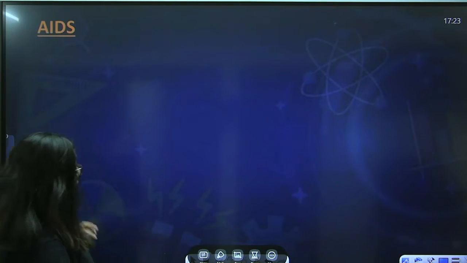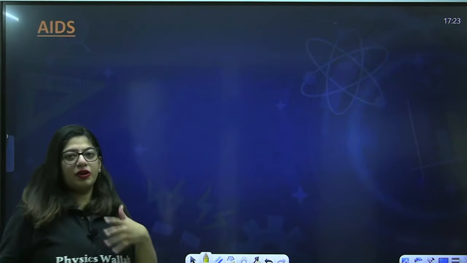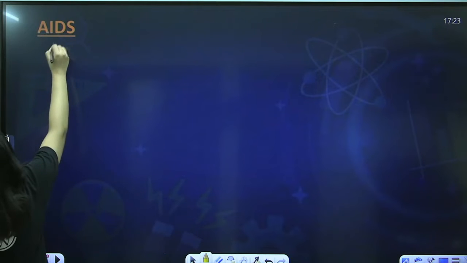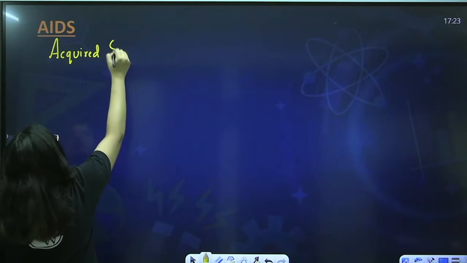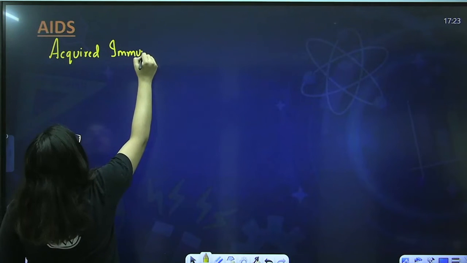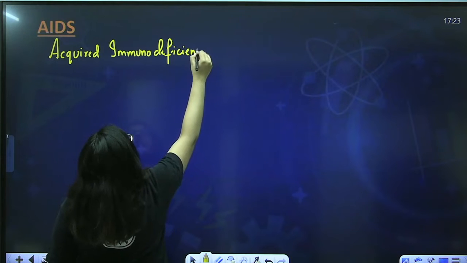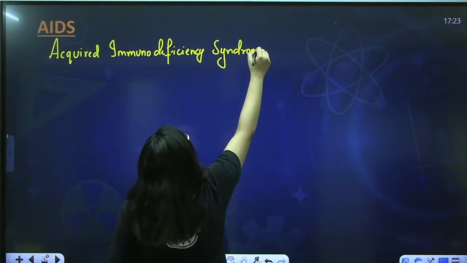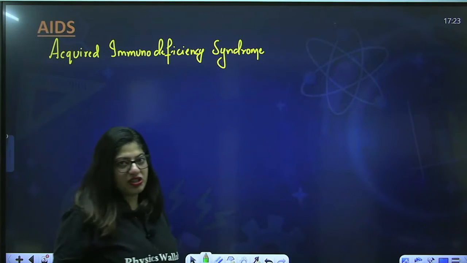Alright, so first of all, what is the full form of AIDS? Because it's capital letters, right? So it's a short form. So the full form is acquired immunodeficiency syndrome. So its full form explains everything about AIDS. How? Let me tell you.